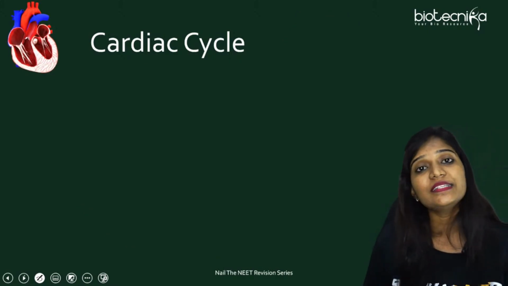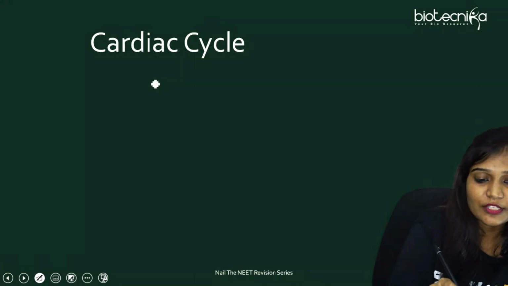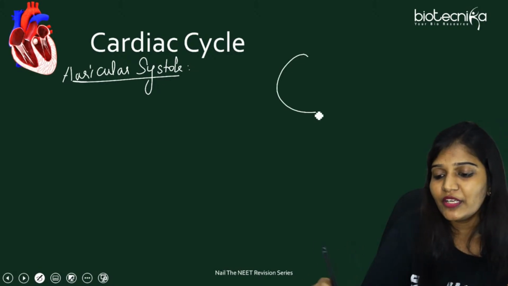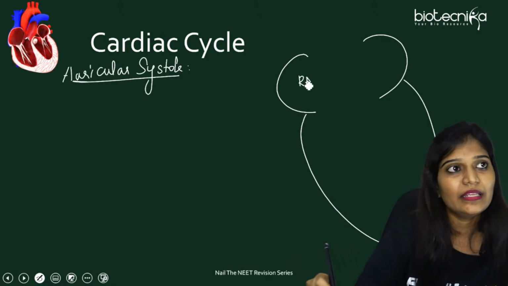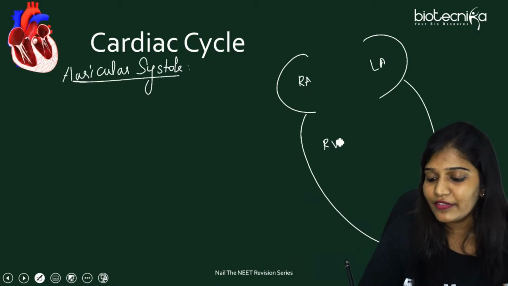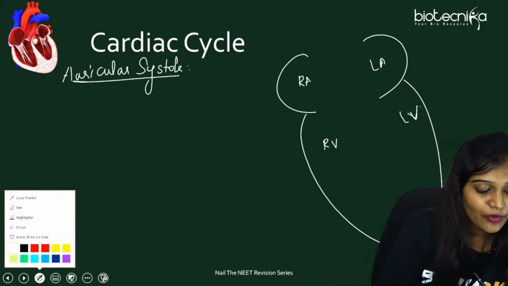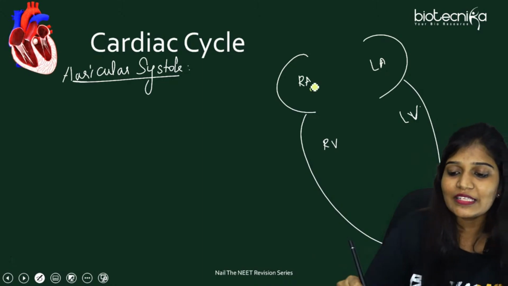Okay, so first let's talk about auricular systole. Let's take auricles. Right auricle, left auricle, right ventricle, left ventricle. We know the auricles are going to contract. When will the auricles contract? That's the question. First, there's the SA node here.